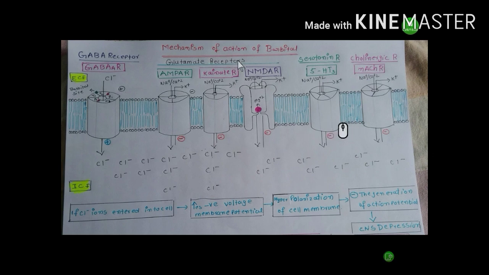In this video I am explaining the mechanism of action of barbital. Barbital belongs to the barbiturate class. Barbital is used in the treatment of epileptic seizures and insomnia. This is the GABA A receptor. It is a ligand gated chloride channel.